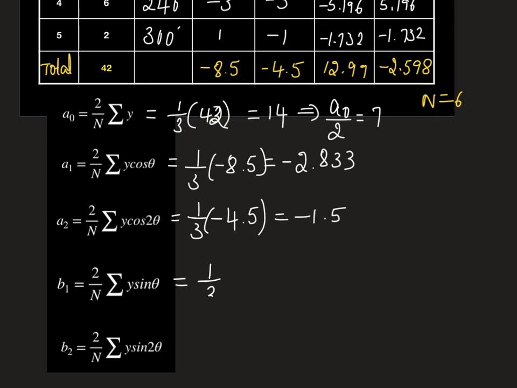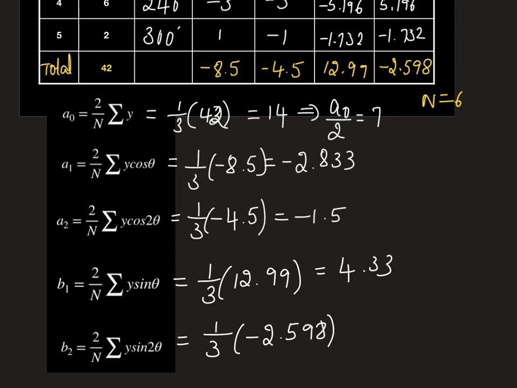B1 is 1 by 3 of 12.99, which gives us 4.33. Next, B2 is 2 by n, that is 2 by 6, which is 1 by 3, of the summation of y sin 2 theta, minus 2.598. It is minus 0.866. Okay, so we have calculated all the Fourier coefficients numerically.